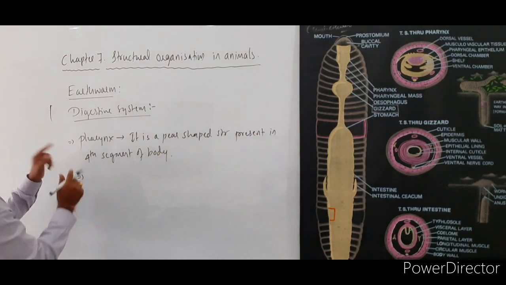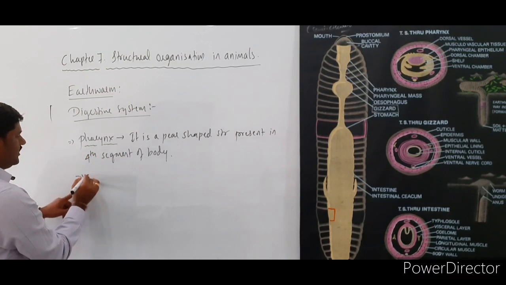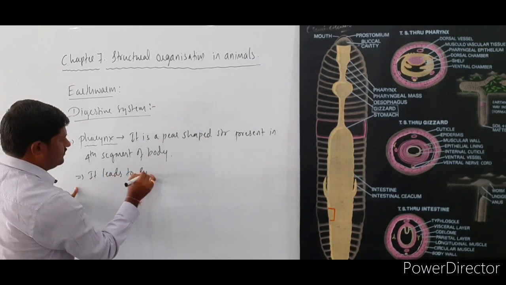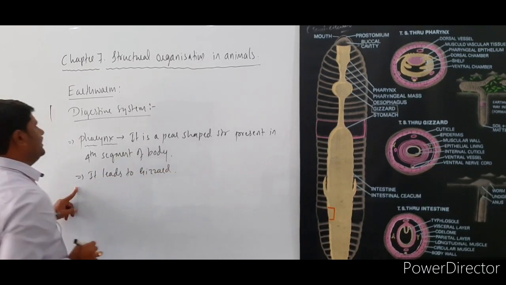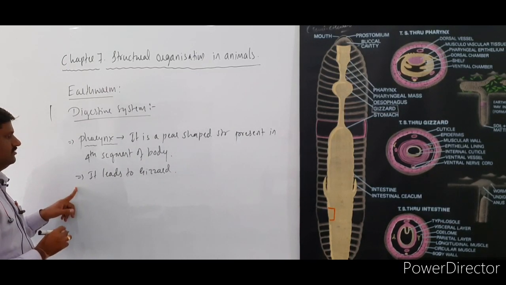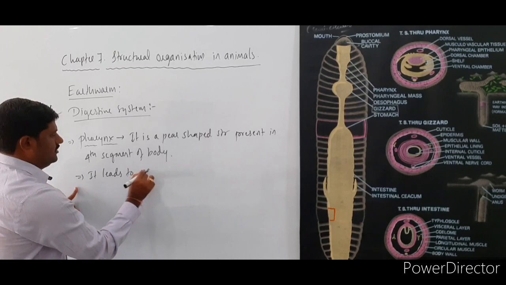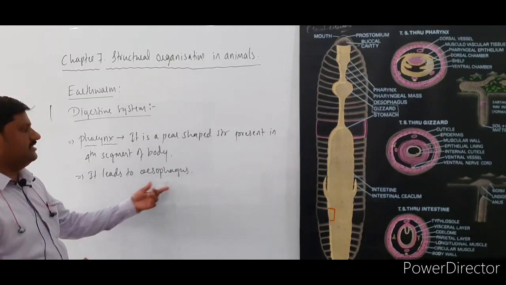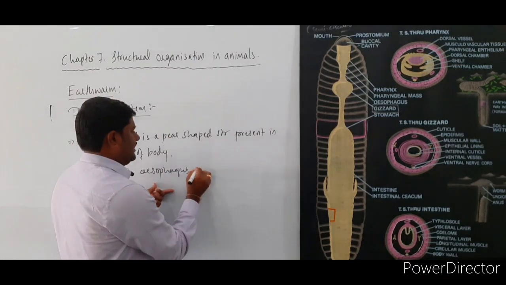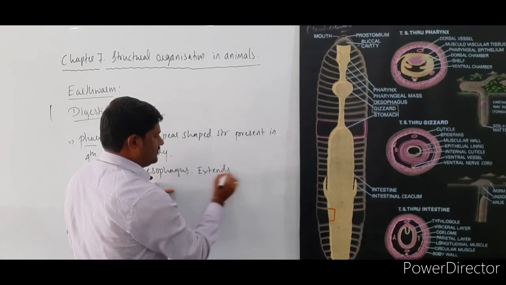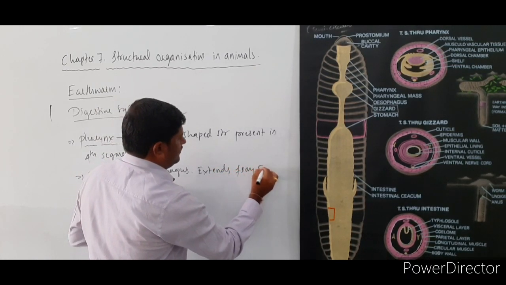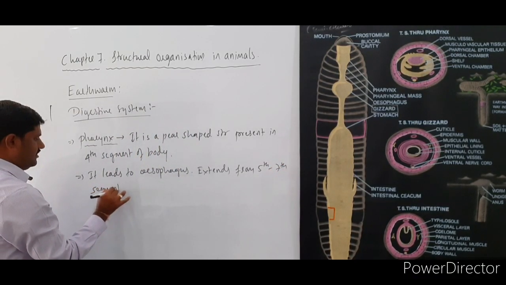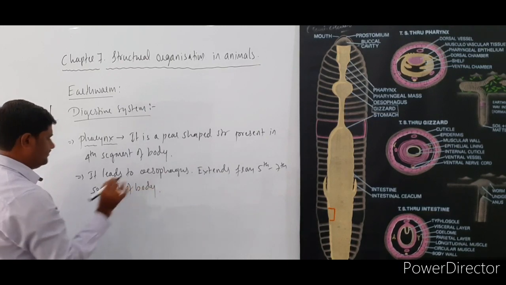After the pharynx, it leads to, sorry, esophagus, and this esophagus extends from the fifth to the seventh segment of the body.